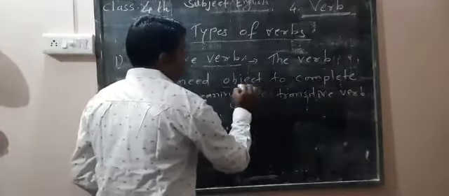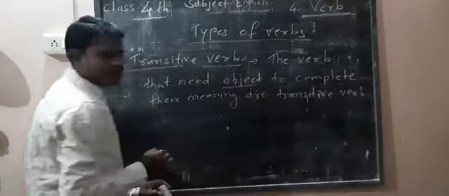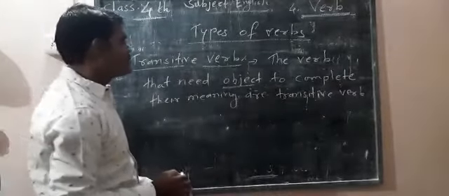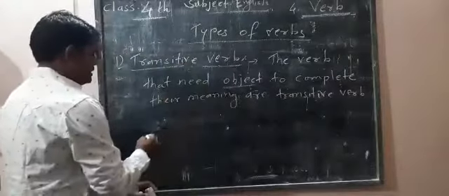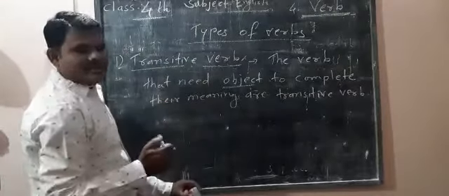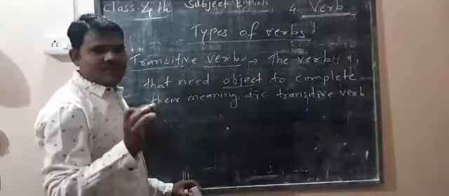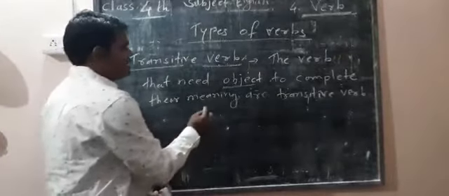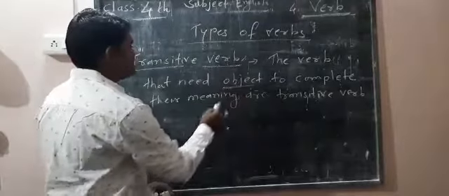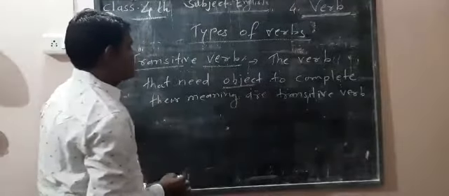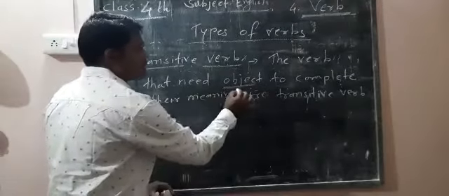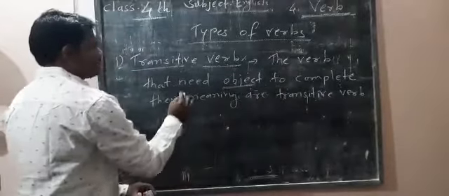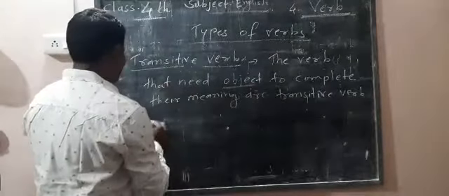Here the object is very important to complete their meaning. Every sentence has subject, verb and object. And this definition is saying the object is important, means it needs an object to complete its meaning. So it is the transitive verb.